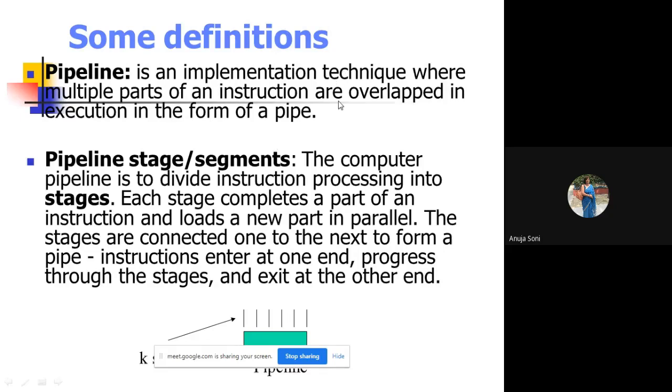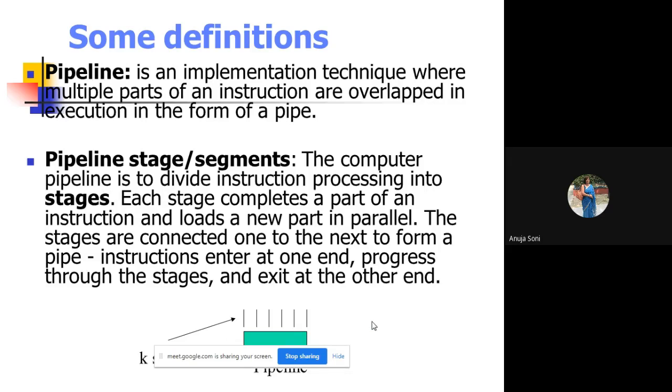This is an implementation technique in order to achieve the execution of an instruction by going through different segments working as different subprocessors, which comprise a pipeline, to speed up the execution and the processing time.